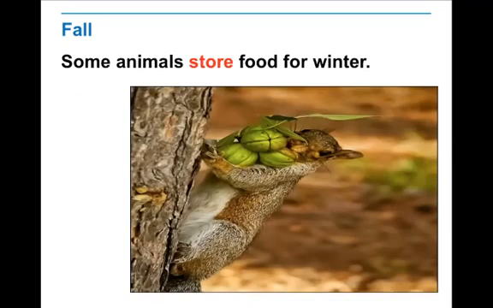What about the animals? Some animals store food for winter. Why? Because in winter, it's so cold for some animals to go out and get food. So they know that winter is coming. So before it starts in fall, they want to collect as much food as they can. That's why they store food. Store means to collect food and leave it at their home so they have food in winter.